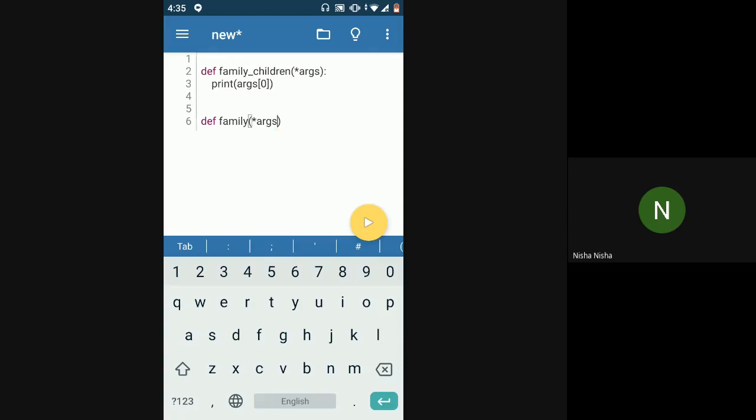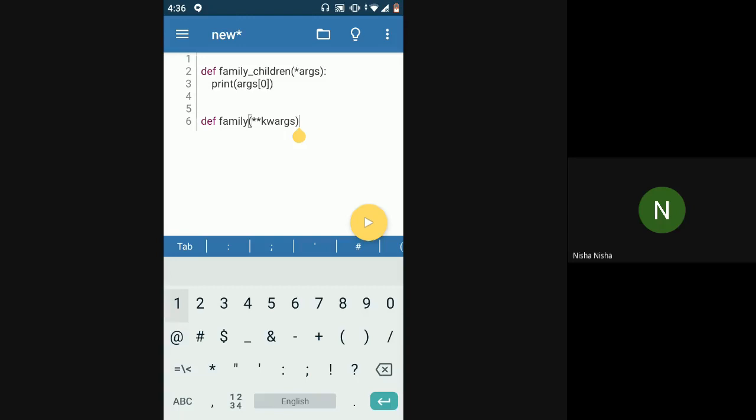I don't know how many values should be given to the function while calling, because the size of a family can be variable. But inside whatever list is being passed to the function, I want to identify which one is the mother, which one is the father, and which ones are children. So in that case, I'll just say star star kwargs. Now, this kwargs is just a variable; you can use any other name instead of kwargs. Kwargs means keyword arguments.